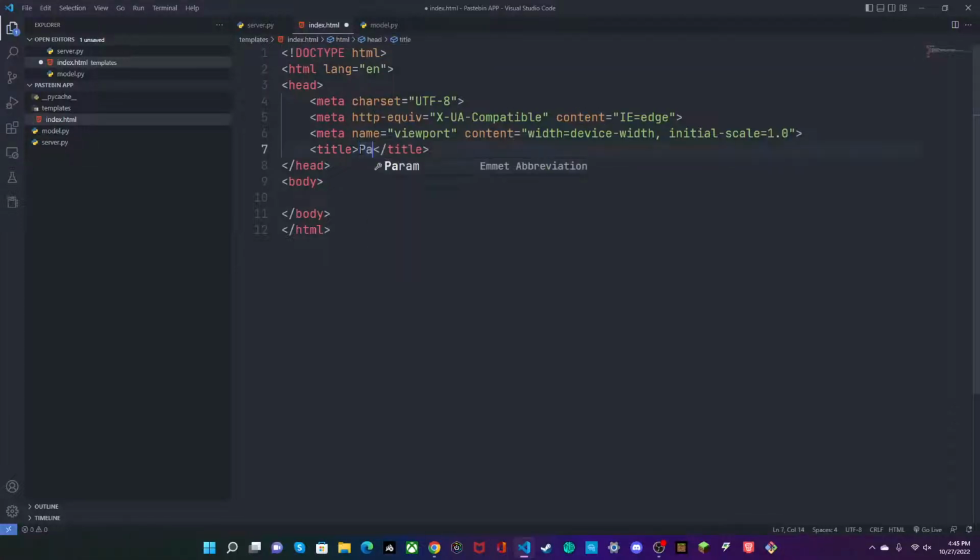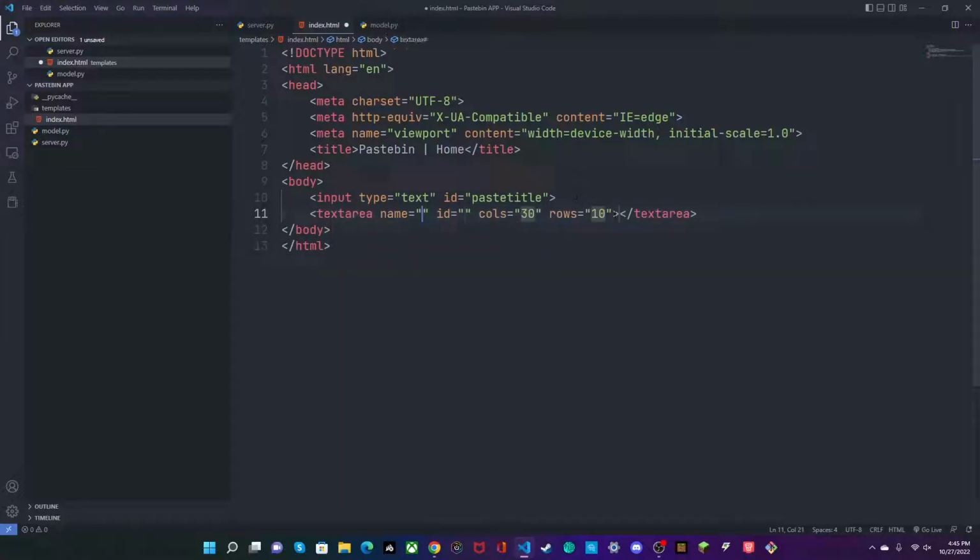And we'll say PASTEBIN home. And inside, we'll first put an input, and we'll give it an ID of paste title, and then we'll do a textarea, and we'll give it an ID of paste content. And for the info, we'll just have a placeholder of title.